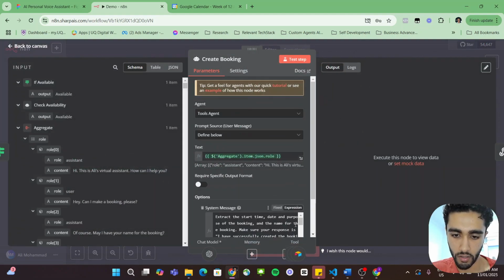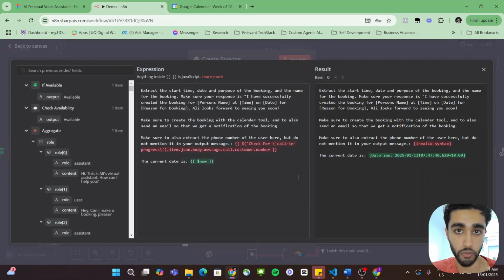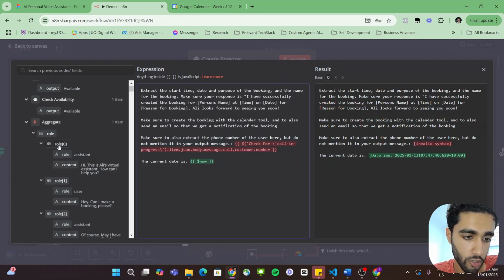In this case, for the actual system prompt, we extract the start time, date, and purpose of the booking and the name for the booking. Make sure the response is: I have successfully created booking at person's name, at time, on date, for reason of booking. Ali looks forward to seeing you soon. So this is what the AI agent will output. Make sure to create the booking with the calendar tool and to also send an email. It's important you specify this because sometimes the AI agent will skip through some of the tool steps if you don't specify. And then we also grab the phone number of the user, but do not mention it in your output message. This seems to be red, which is interesting.